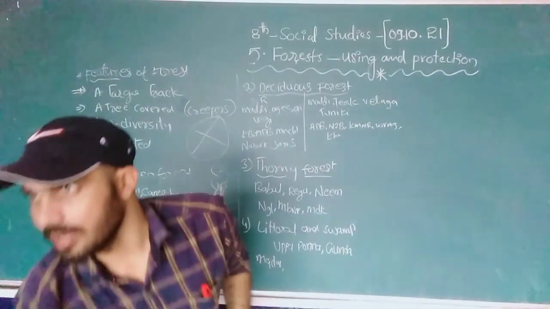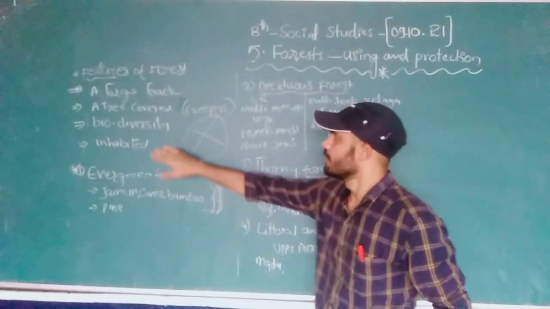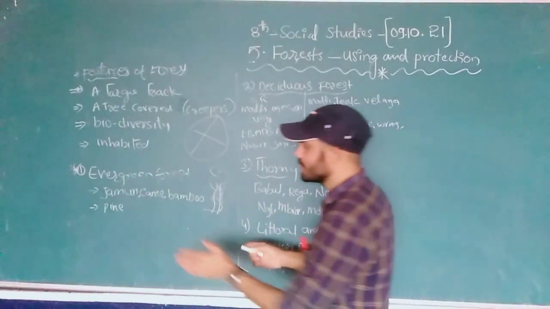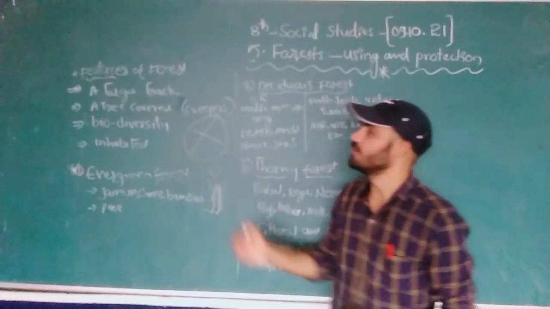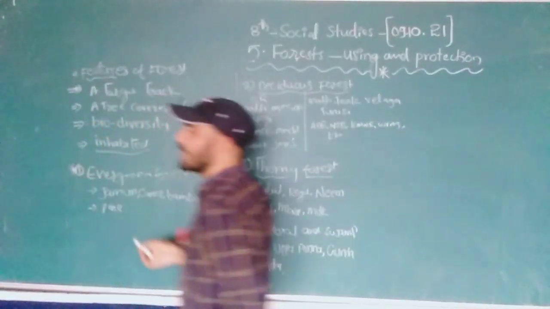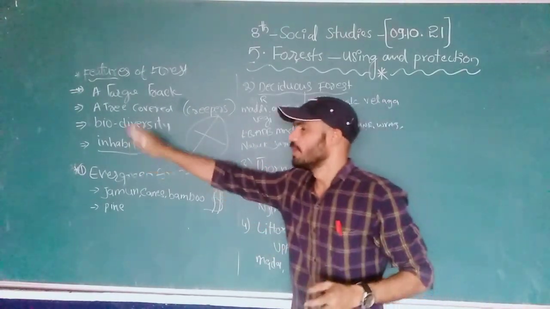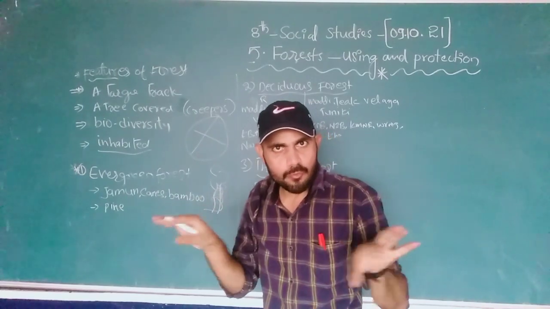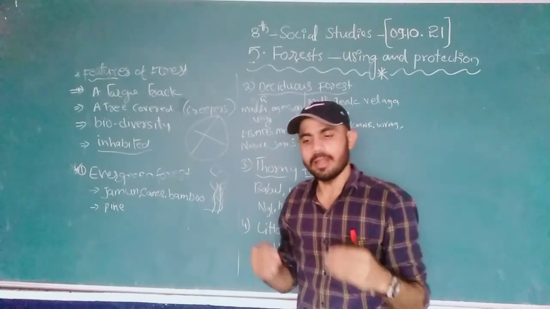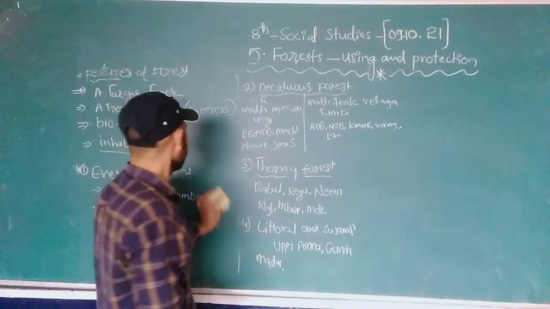Why are we saying biodiversity? The different plants, different animals, different crops, all those things we are using. So that is biodiversity. The next feature is inhabited. Inhabited means most of the tribal areas and communities live in the forest. We can't separate the forest and the community. Why? Because they are interconnected with each other.